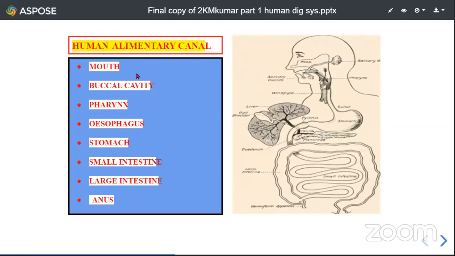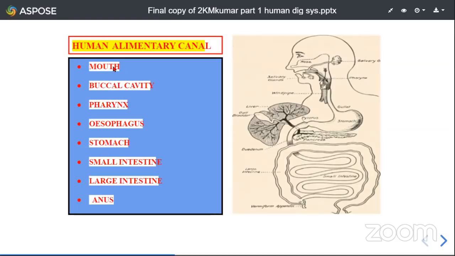Here, students, you can see the flow chart of the human alimentary canal. It starts with the mouth, the buccal cavity leads into the pharynx, which leads into the esophagus, which leads into the stomach, which opens into the small intestine, further opens into the large intestine, and finally ends with the anus. As I already said in the definition, the alimentary canal is a long tubular passage. Of course, it is muscular in nature because throughout its length it consists of muscles. Hence, it is often described as muscular.